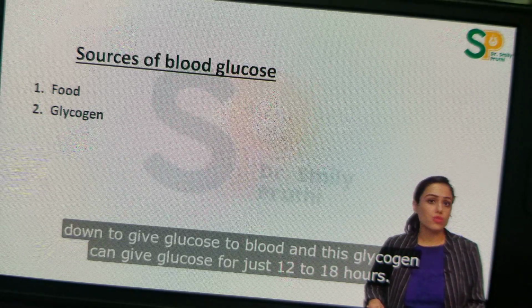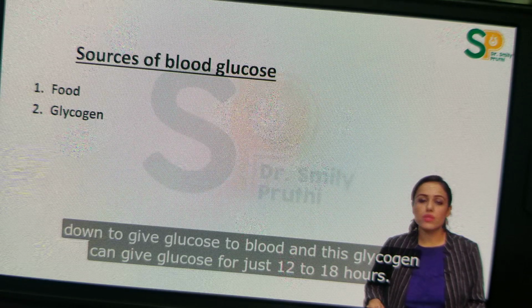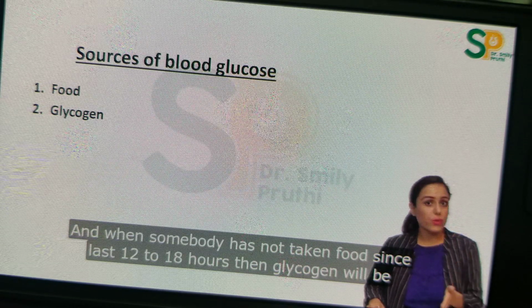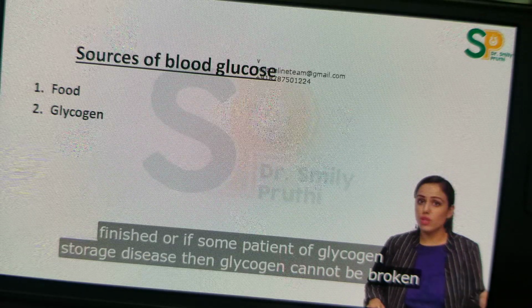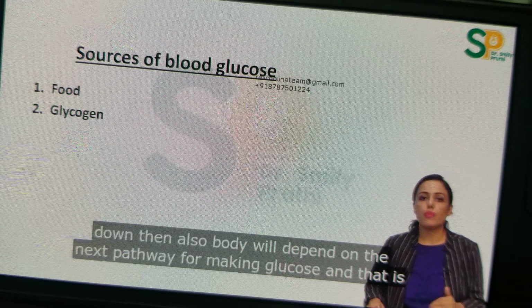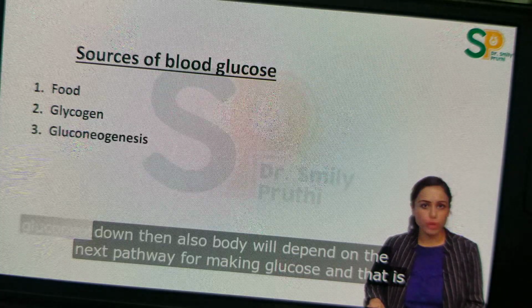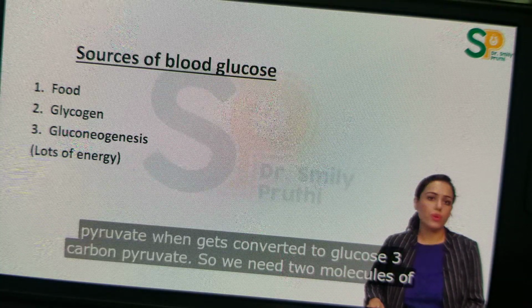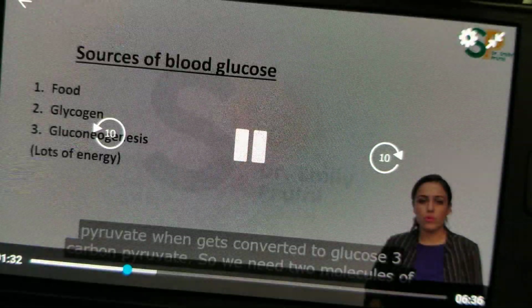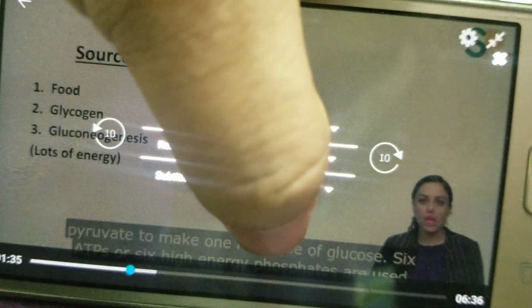And this glycogen can supply glucose for just 12 to 18 hours. And when somebody has not taken food since the last 12 to 18 hours, then glycogen will be finished. Or if it is a patient of glycogen storage disease, then glycogen cannot be broken down. Then also, body will depend on the next pathway for making glucose, and that is gluconeogenesis. Gluconeogenesis pathway requires lots of energy. Let me tell you, when 2 pyruvate gets converted to glucose, 3 carbon pyruvate, we need 2 molecules of pyruvate to make 1 molecule of glucose. 6 ATPs or 6 high energy phosphates are used to make 1 glucose. Right? So this is a high energy consuming pathway.